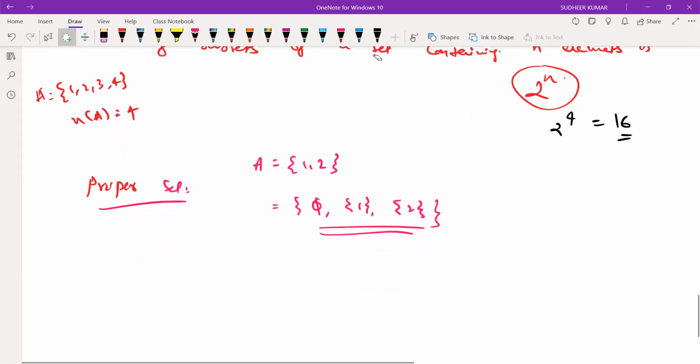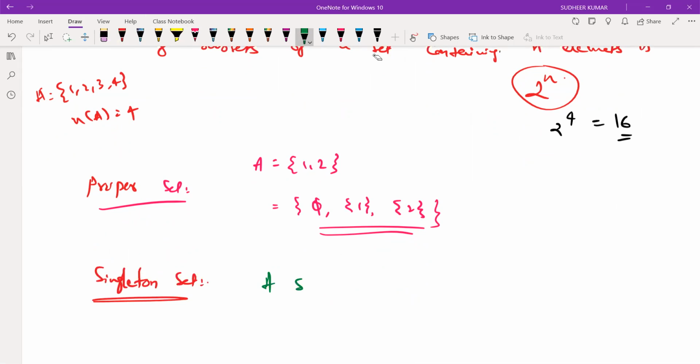And the next one is the singleton set. What is meant by a singleton set? A set which consists of a unique element or only one element is called a singleton set.